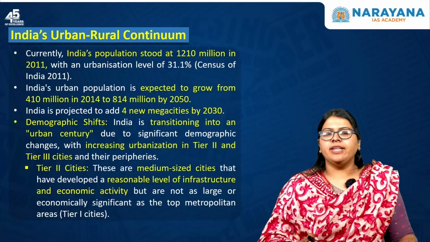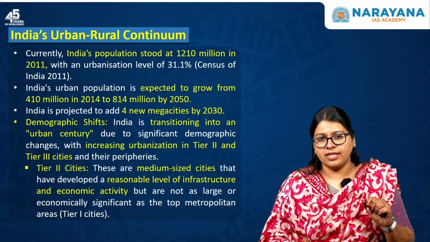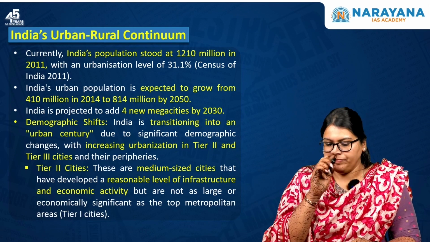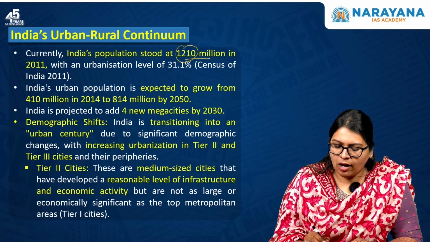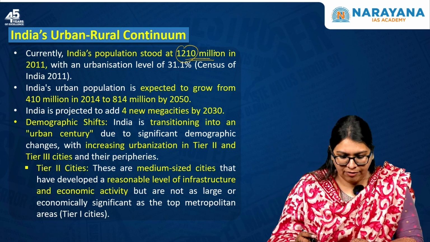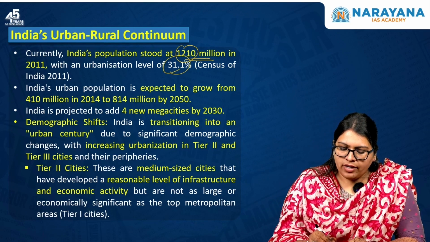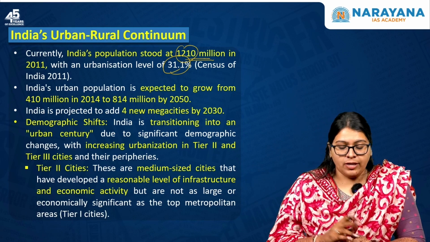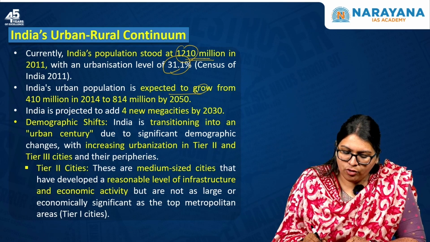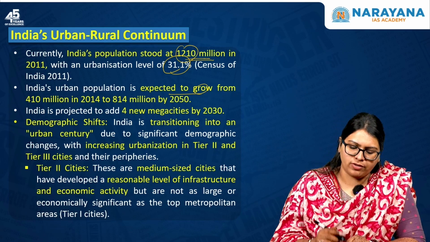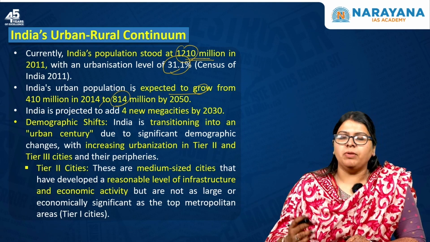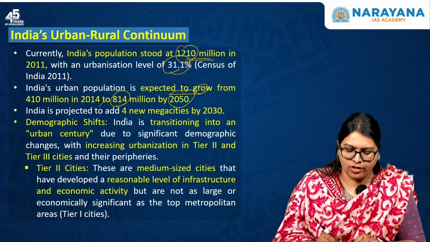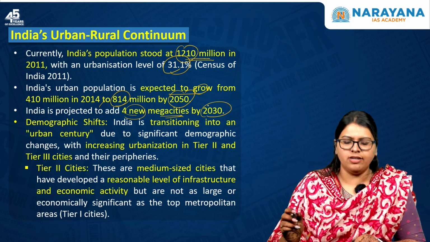Now moving forward, let us understand how India's urbanization has been and what the status of India's urban-rural continuum is. Currently, India's population stood at 1,210 million in 2011 with an urbanization level of 31.1% according to the Census of India 2011. Also, India's urban population is expected to grow from 410 million in 2015 to almost double, that is 814 million, by the year 2020. And India is projected to add 4 new mega cities by the year 2030.